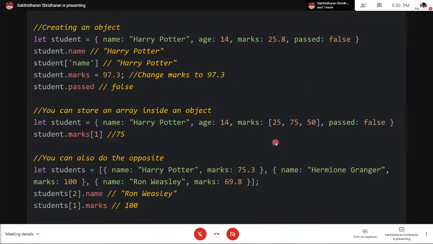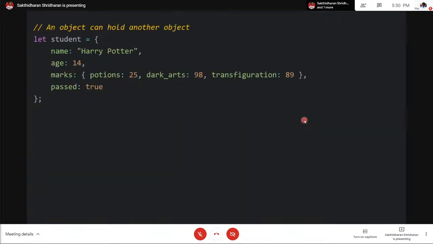Assume that in this case, these aren't descriptive enough. These tell the marks of 3 subjects, but it's not very descriptive. So if you want to be more descriptive, you can store an object inside another object. So let student is equal to name Harry Potter, age 14, marks is equal to, what can I say, potions, dark arts, and transfiguration.